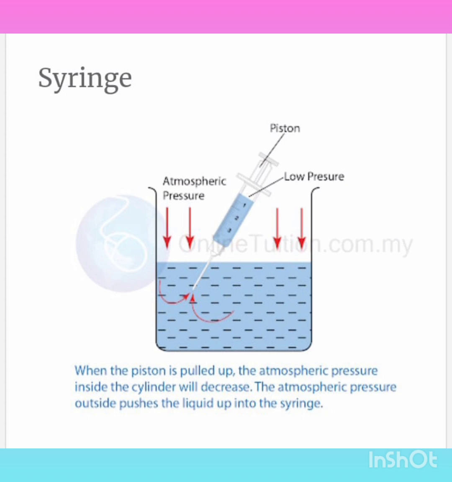Talking about the syringe, it is a device that consists of a piston which fits tightly into a cylinder. The cylinder has a nozzle at one end. So when the nozzle is dipped into a liquid and the piston is pulled up, because of atmospheric pressure, it pushes the liquid up in the cylinder. The same process goes when the piston is pressed downward.